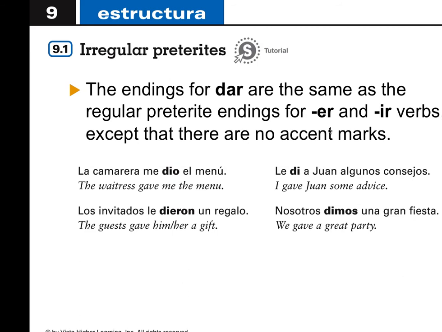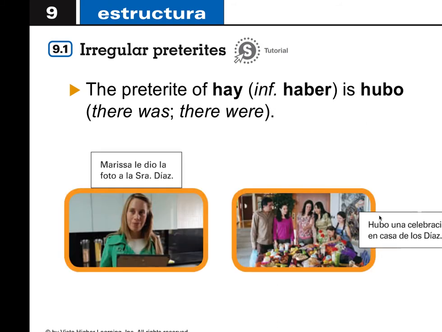Right, so this slide tells you what I just said, that it has ER, IR endings, right? So la camarera me dio el menú. Los invitados le dieron a Juan algunos consejos, nosotros dimos una gran fiesta. All right, lastly, the preterite of hay, which if you remember is there is or there are. We use this in the present tense. We say, hay mucha gente. There are a lot of people here. The preterite is hubo, okay? So here's an example. Hubo una celebración en casa de los Pérez. Hubo, right? So there was.